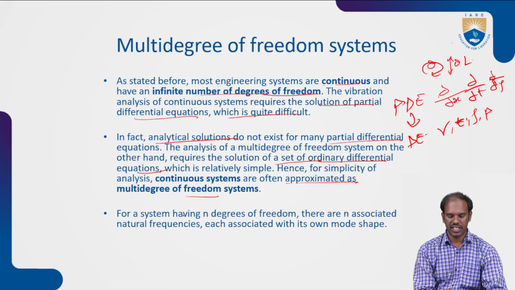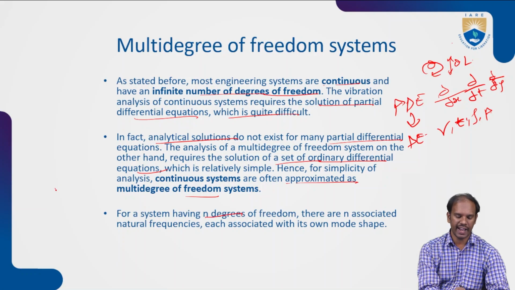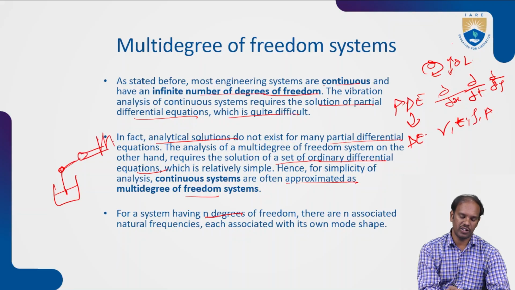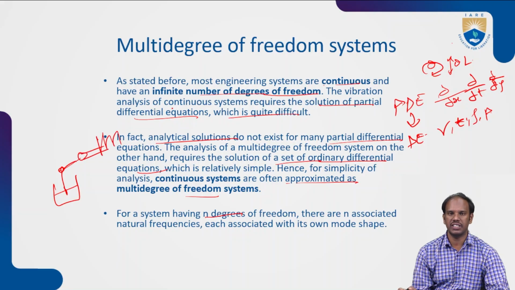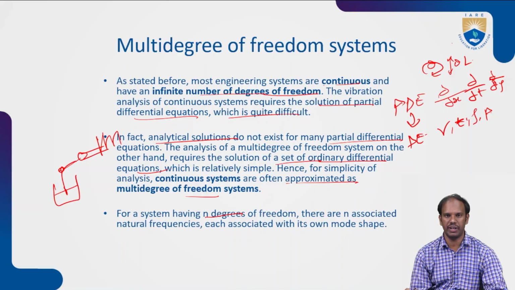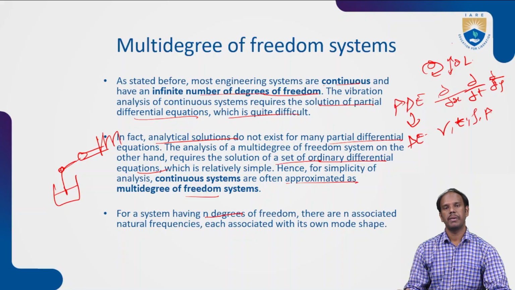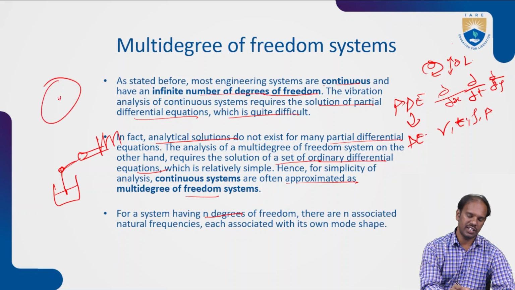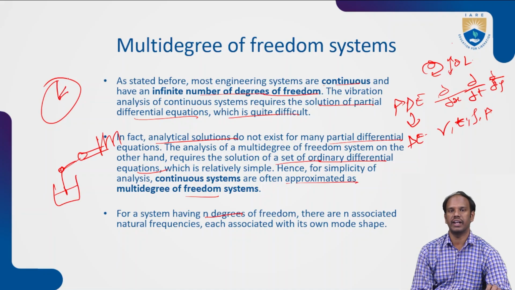For a system having n degrees of freedom, like we said with the piston, it is moving towards the connecting rod and everything. It is connected to the engine and to the cylinder, and like that a number of connections are there. Once motion comes into the piston, multiple movements are connected. Like if you take a clock, seconds to minutes, minutes to hours, they will all be connected. So if 1 second is moved, there will be small changes in hours and minutes also, right? So a small connection will happen, right?